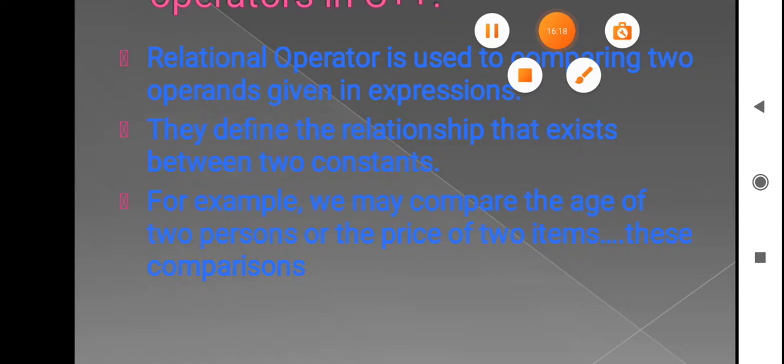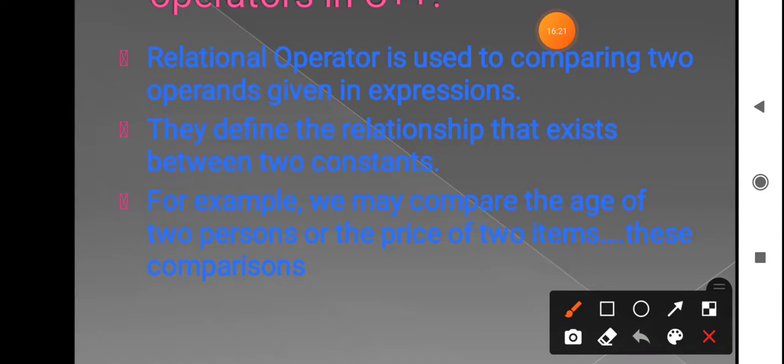This is an operator which will be used for comparing the two operands in any given expression. They define the relationship that exists between the two constants.